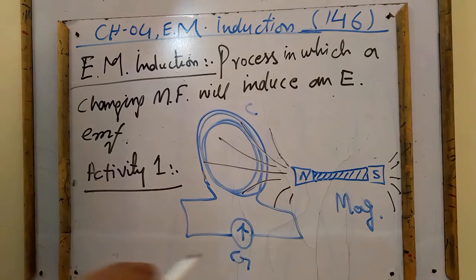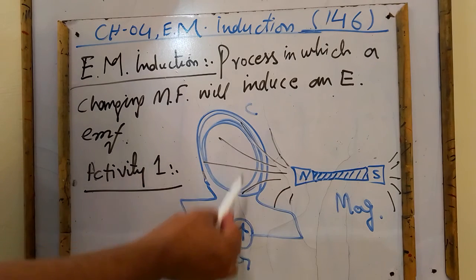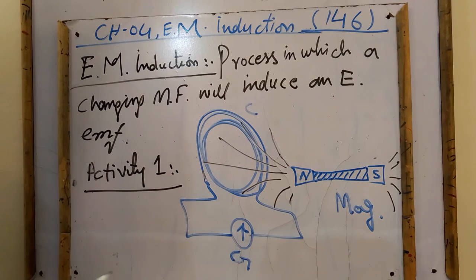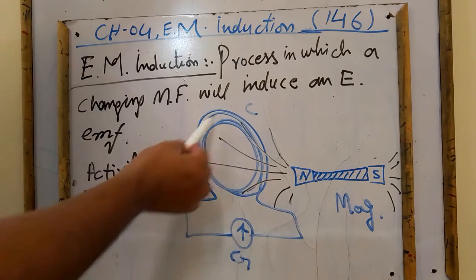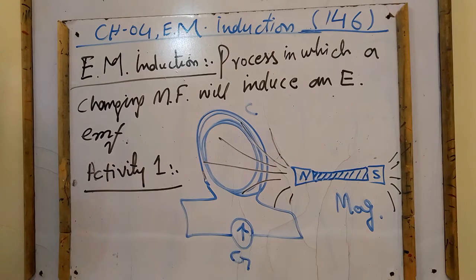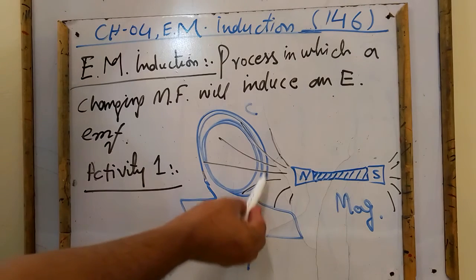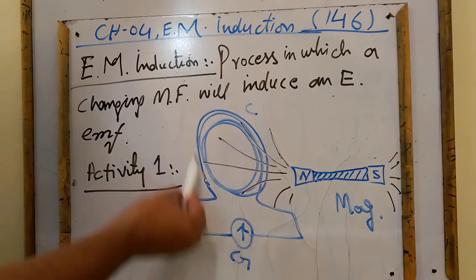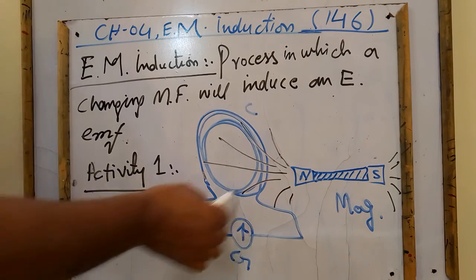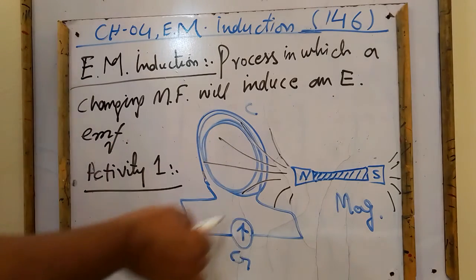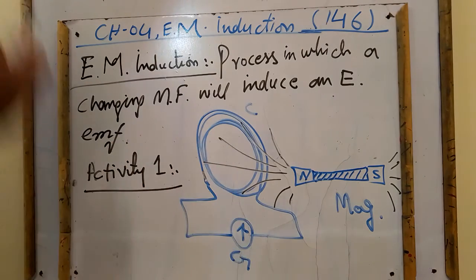The first point is, when the magnet is in the state of rest, there is no current shown by the galvanometer deflection. It means there is no motion, there is no current or EMF induced in the coil. So, what is the concept? A magnetic field does not induce EMF or current in the circuit, but a changing magnetic field across the coil will be inducing EMF and current into the coil.